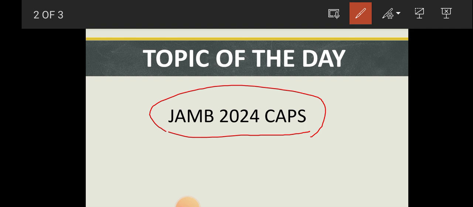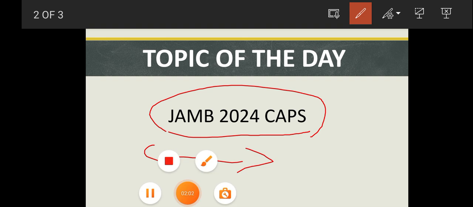Without wasting much of our time, we are going to hit the ground running and talk about CAPS. Let me start with what CAPS is, because so many persons have asked me.